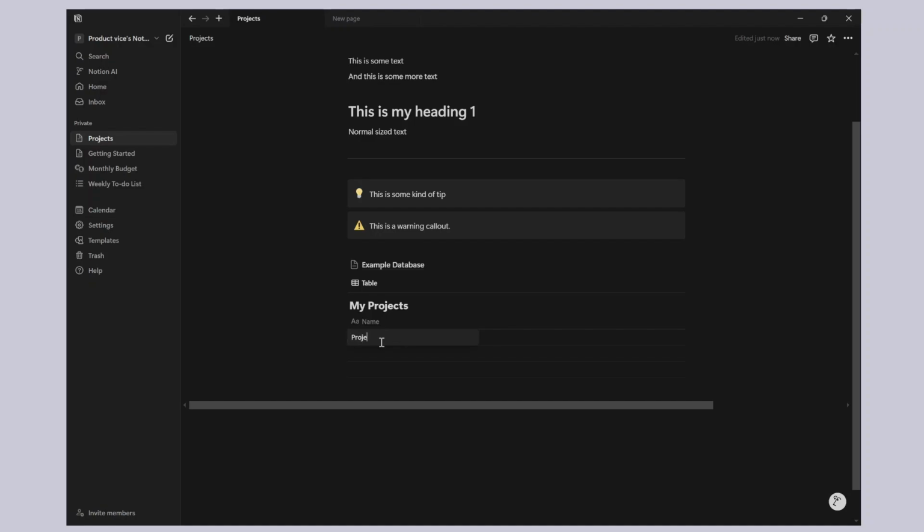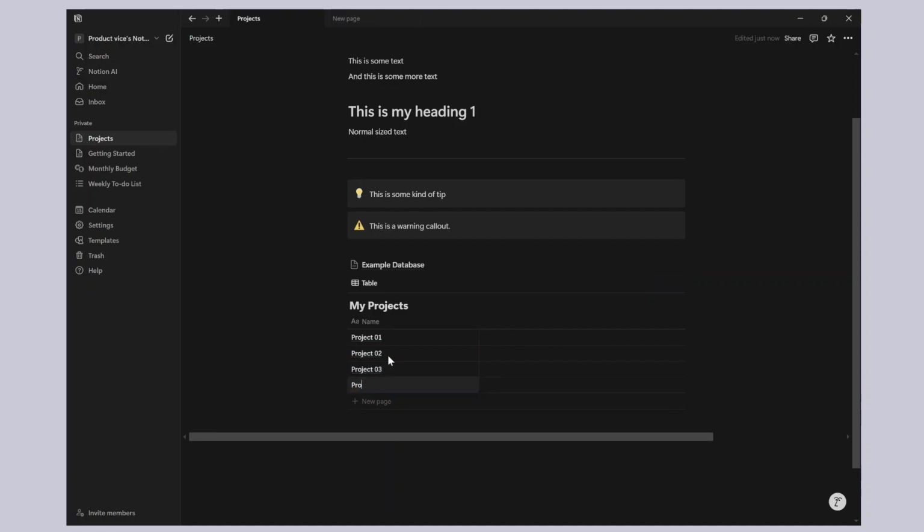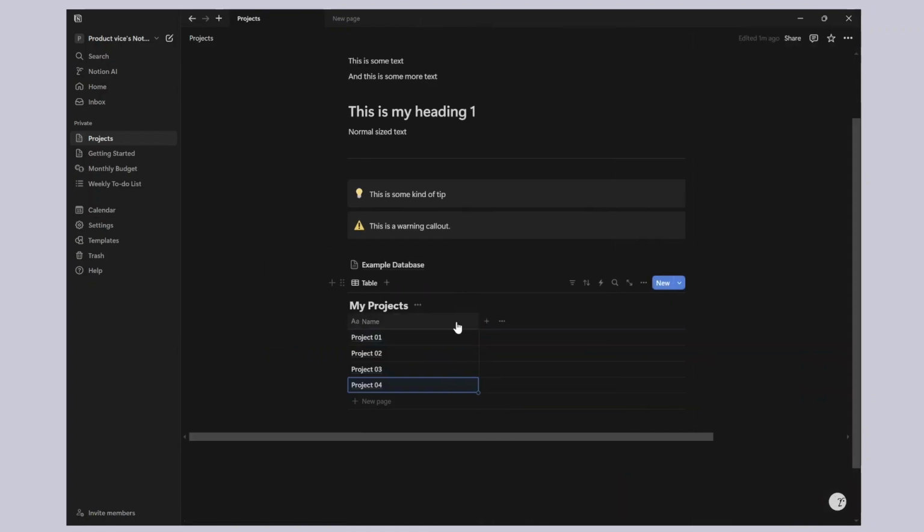Let's say I'll just say project 1, and then I can create another one here which will be project 2, and then you can even hit shift enter as a shortcut to create a new row, and you can say project 3, shift enter, and then it would be project 4. These are the few entries that I'm creating on this database itself. And what you will see is that each of these entries has this open option where you can open it and it will be a page in itself, right?